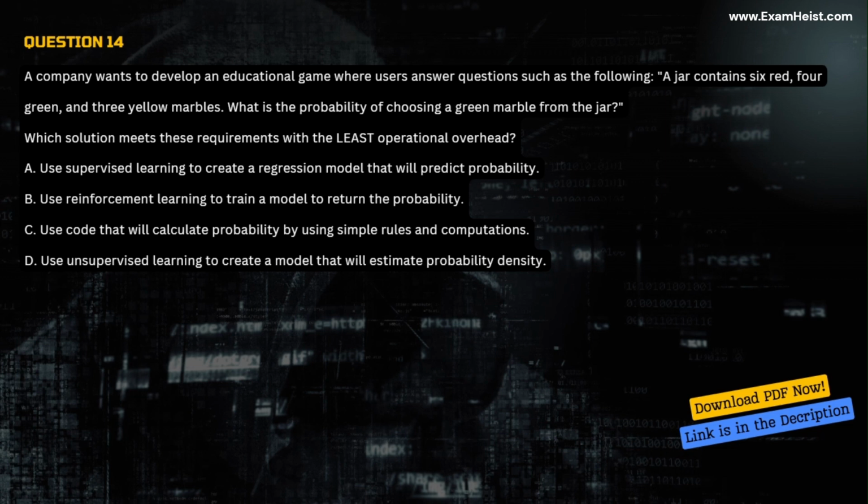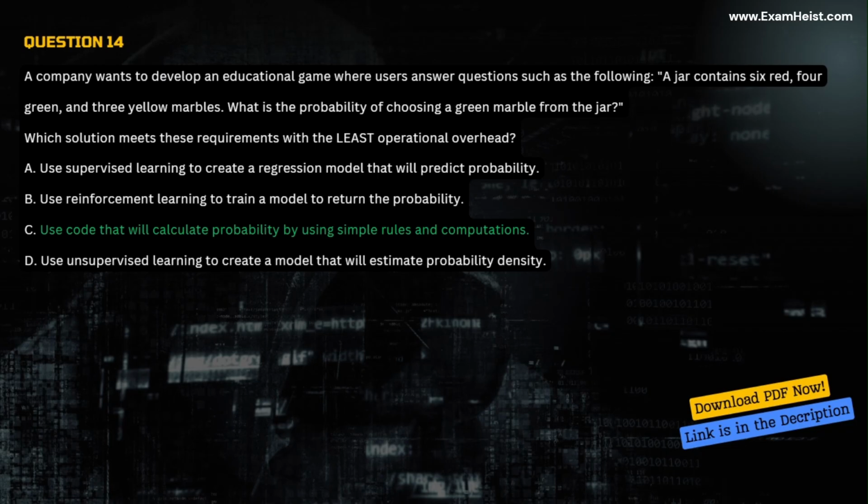A. Use supervised learning to create a regression model that will predict probability. B. Use reinforcement learning to train a model to return the probability. C. Use code that will calculate probability by using simple rules and computations. D. Use unsupervised learning to create a model that will estimate probability density.